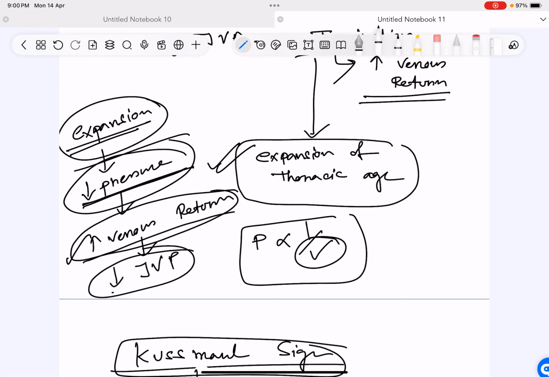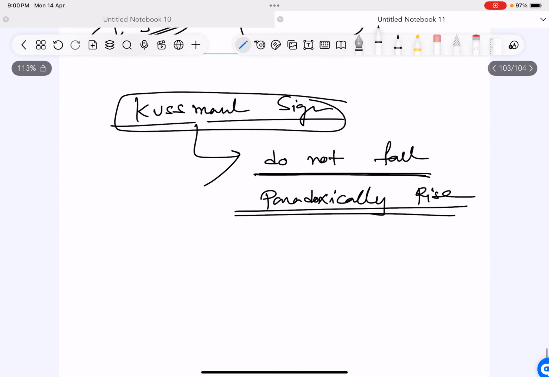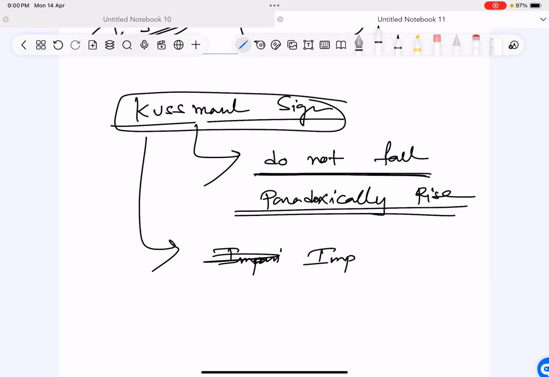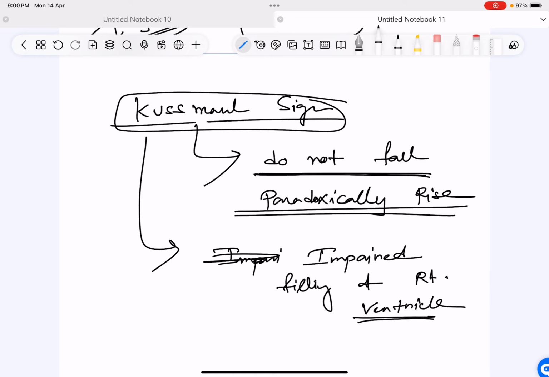JVP does not fall. This is Kussmaul sign. Kussmaul sign means impaired filling of the right ventricle. Obviously the right atrium will fill, then passively the right ventricle will get filled. So impaired filling of the right ventricle.